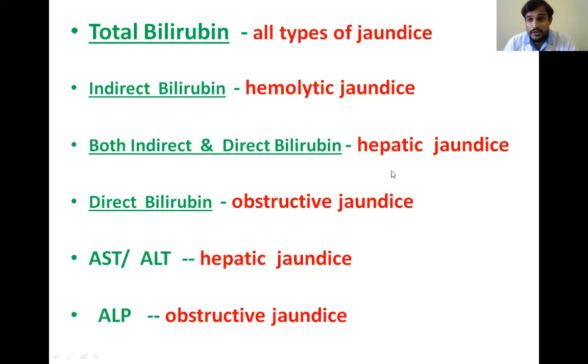So in this way, depending upon the direct and indirect bilirubin and AST, ALT and ALP levels, we can differentiate the types of jaundice. And in hemolytic jaundice, the enzymes won't be increased, because the defect is not in the liver and not in the biliary system. The defect is in the hemolysis. So that's why in hemolytic jaundice, the enzymes won't be increased.